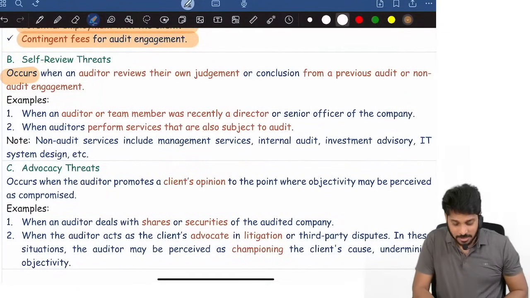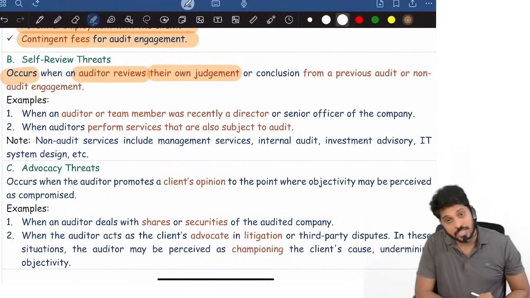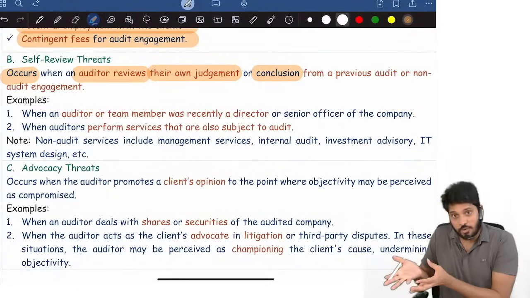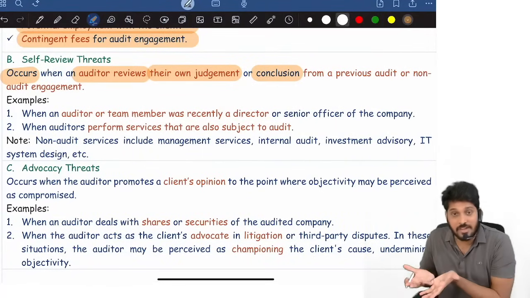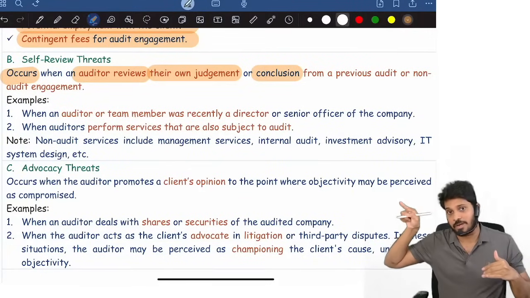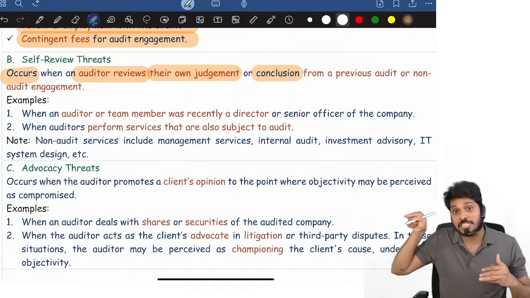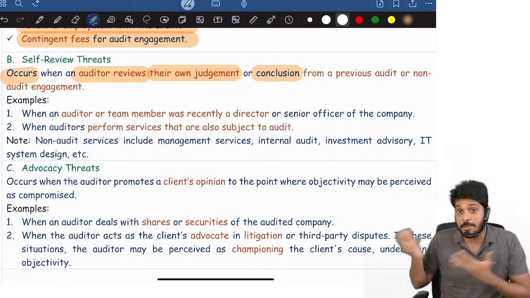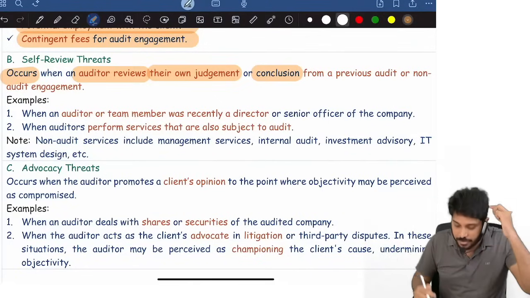Self-review. This threat occurs when the auditor reviews their own judgment, their own conclusion. I took one decision in the balance sheet and P&L, and I am only verifying now whether it is right or not. Earlier I was an internal auditor of the company. Earlier I was a director of the company. Earlier I was a CFO of the company. Now I resigned from CFO, now I became an auditor. Because of this, self-review threat occurs.